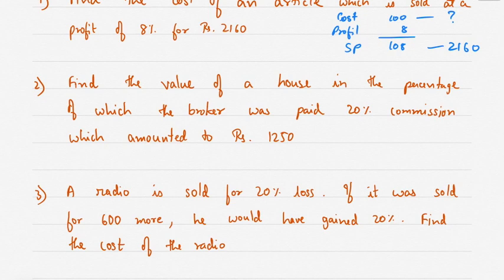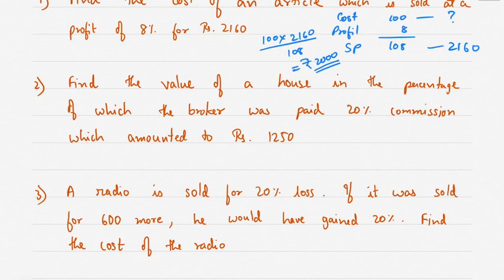So cross multiplication. 100 into 2160 divided by 108. How much do you get? It comes to rupees 2000. So rupees 2000 is the answer. Therefore the cost of an article is rupees 2000.